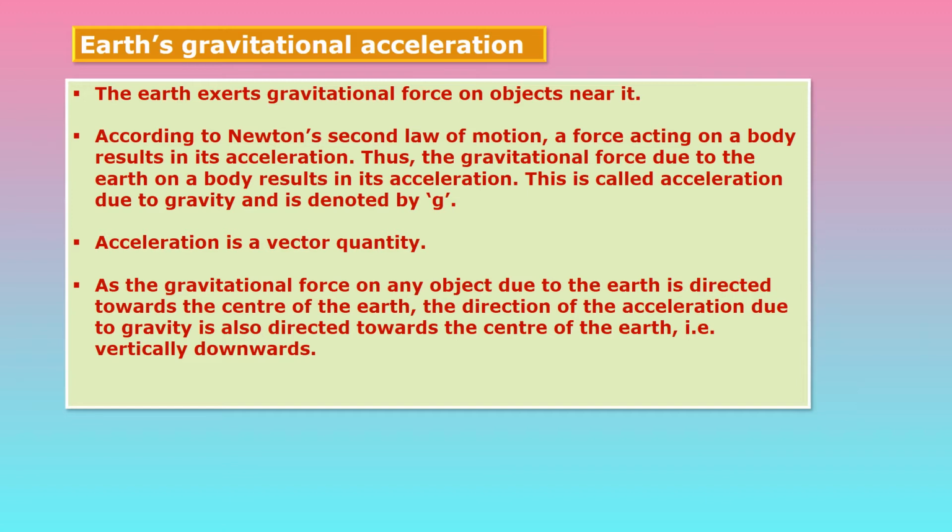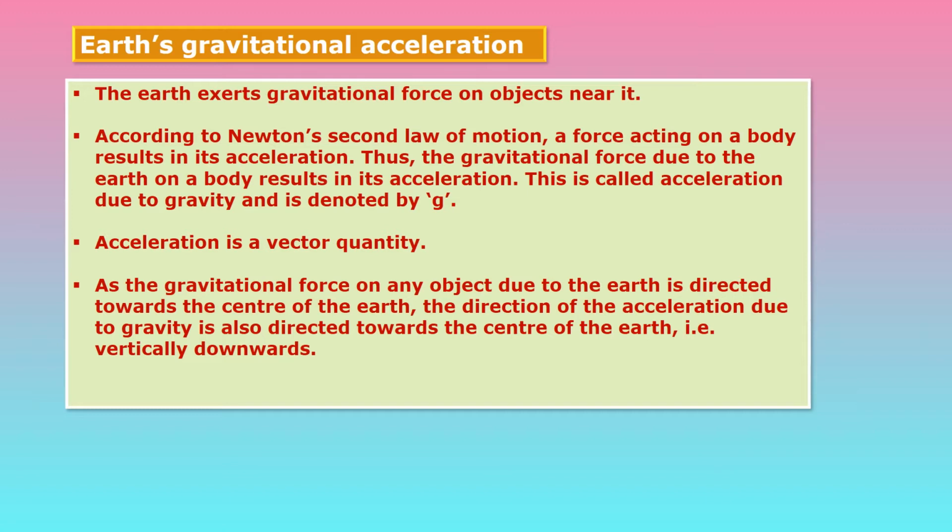Now next, acceleration is a vector quantity. Why is acceleration a vector quantity? Because it depends on both magnitude and direction, because velocity is there, so direction is there, and magnitude is there. So it depends on magnitude and direction, so it is a vector quantity.